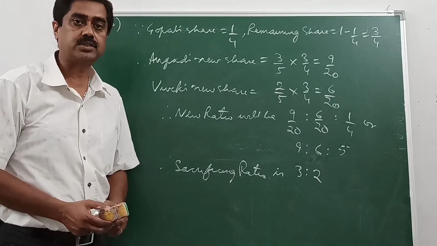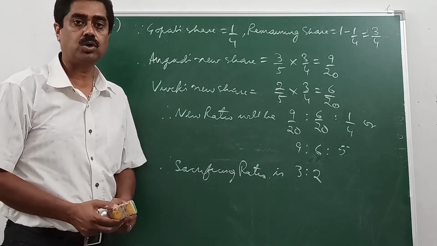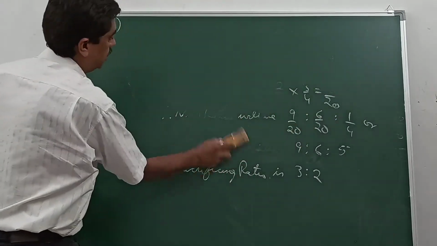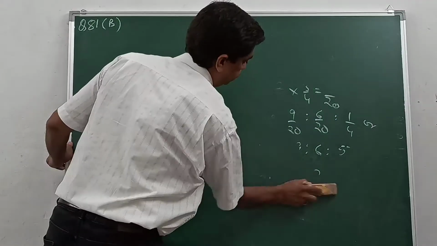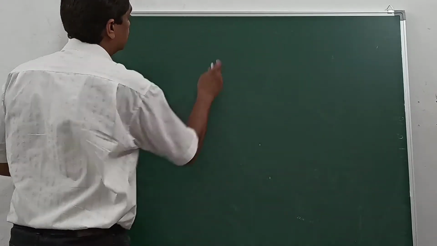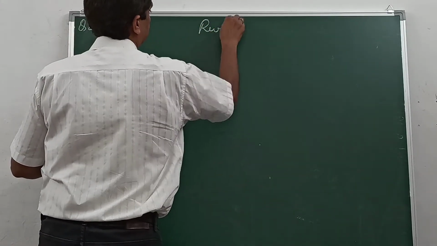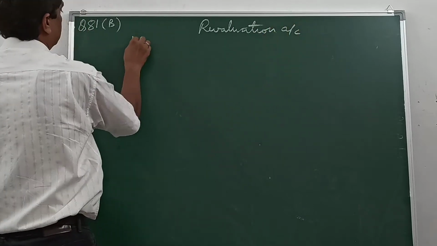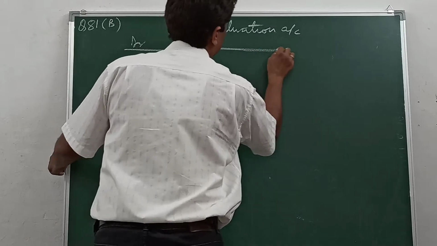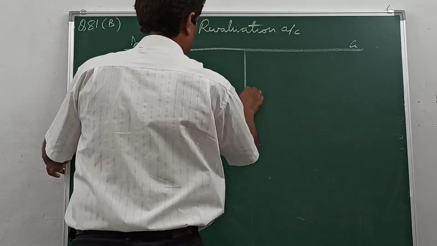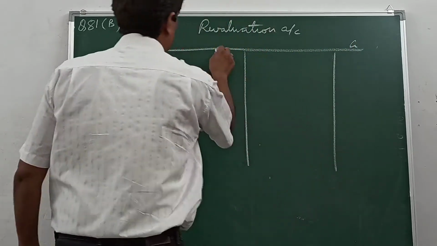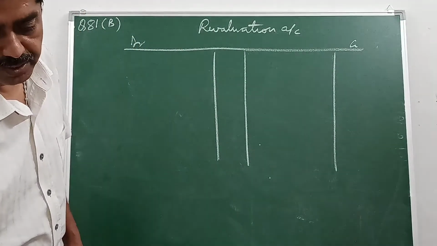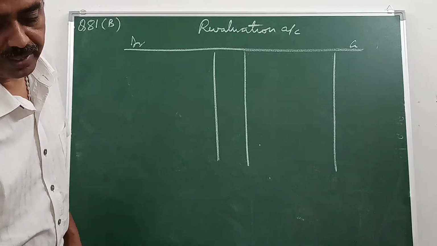Now we have to prepare the revaluation account. Though it is not asked, as a working note to find the profit or loss on revaluation, since assets are revalued and liabilities are revalued, it says that plant has been valued at 32,000.